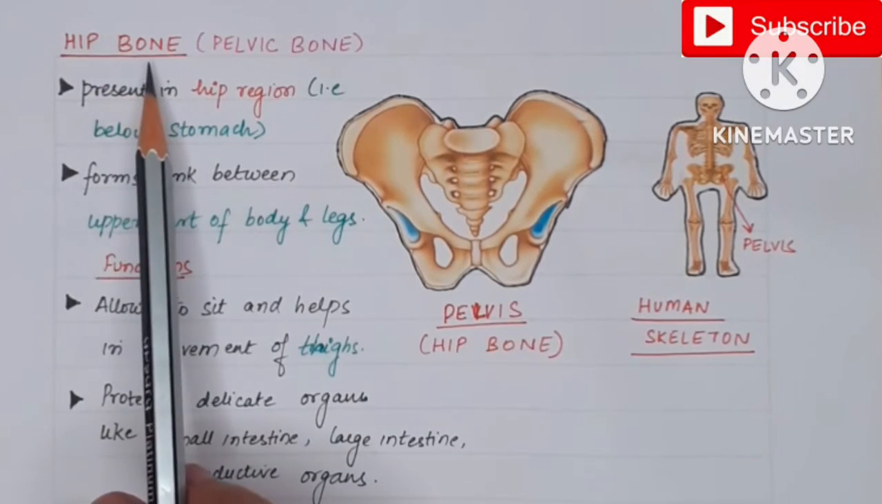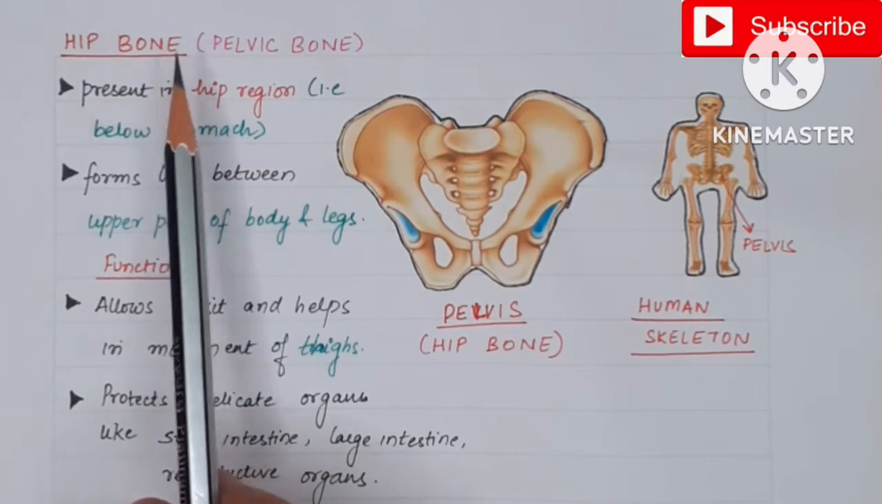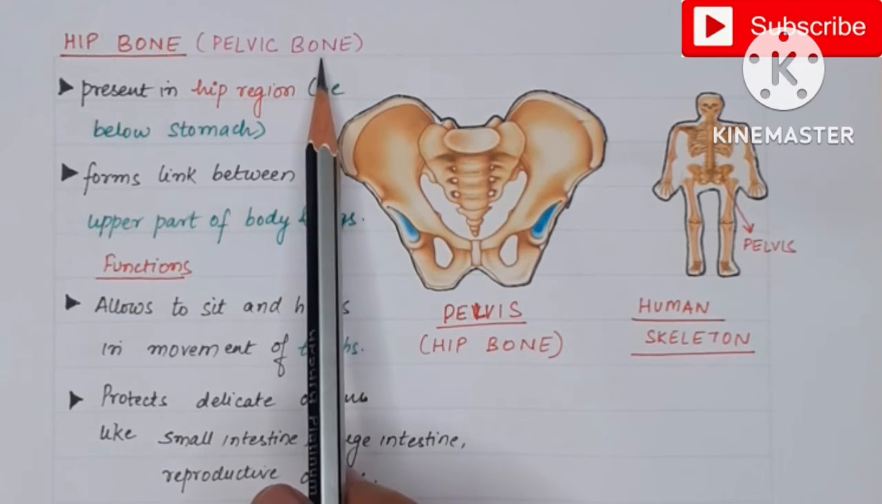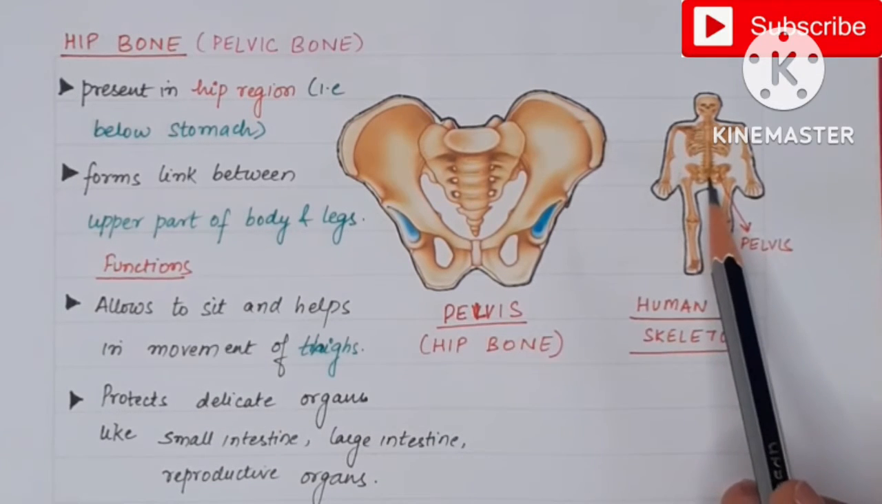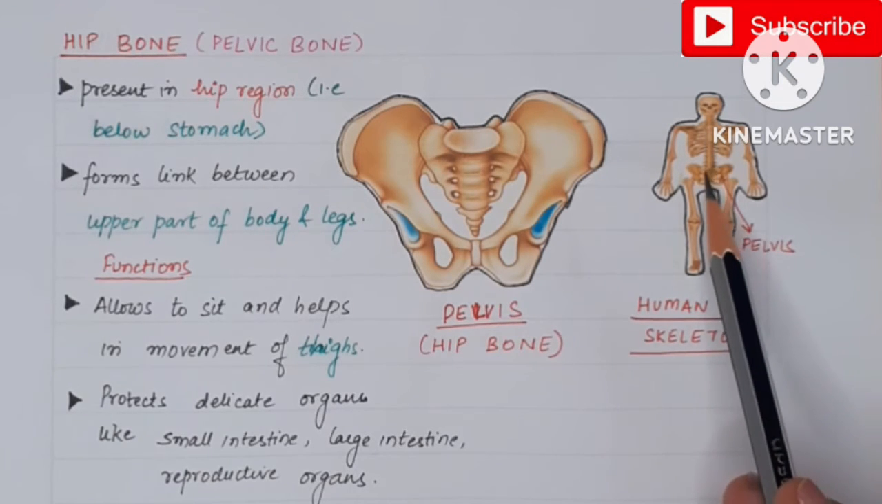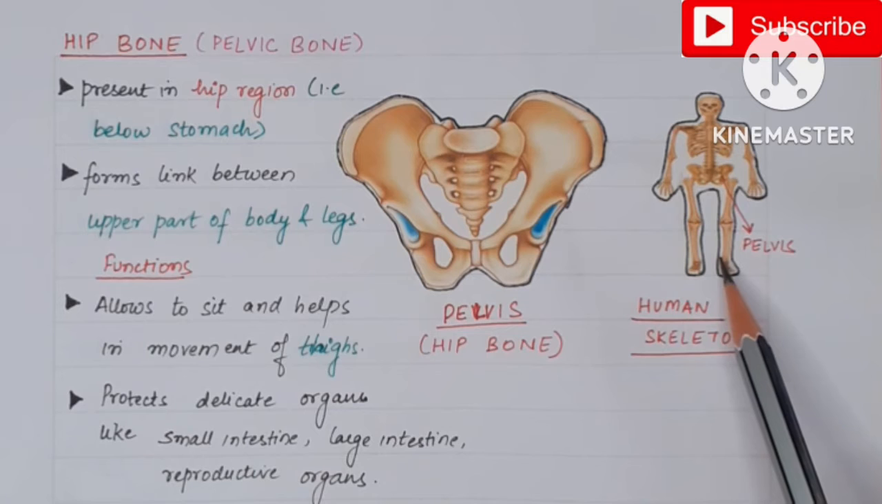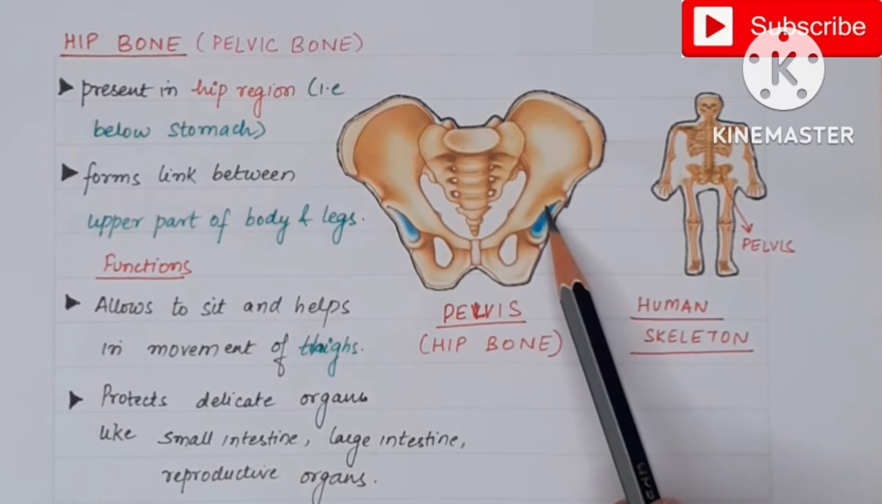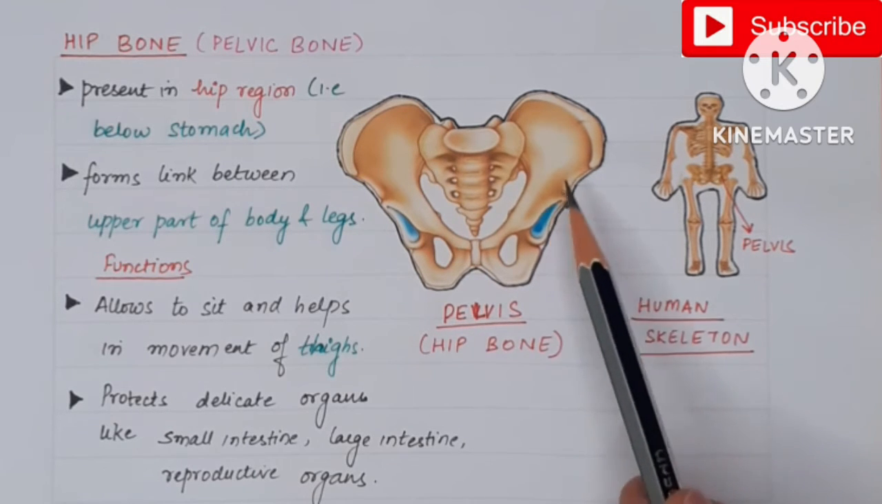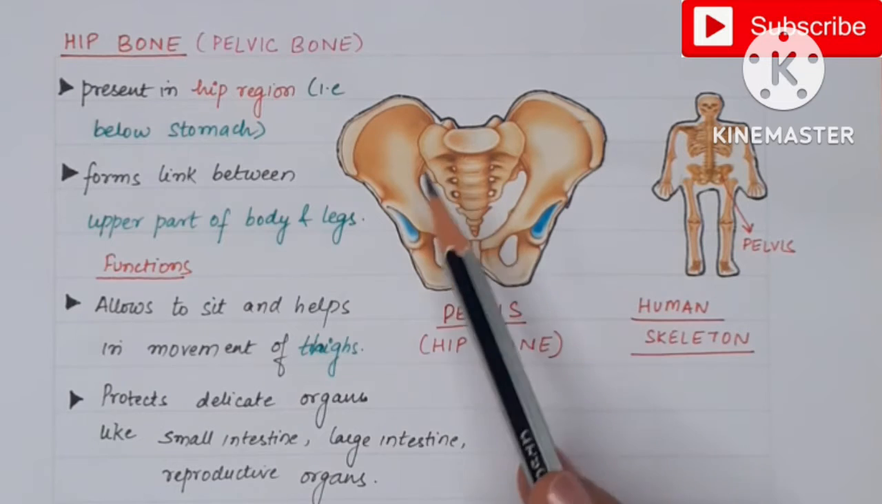Then next part is the hip bone. Another name of the hip bone is the pelvic bone, which is found in this region, that is below the stomach, and it acts as a link between the upper part of the body and the lower part of the body. And this is the enlarged view of the pelvis, which is a basin shaped structure.